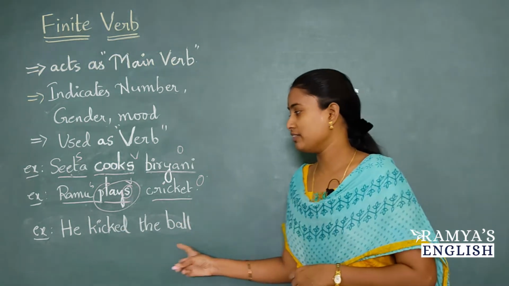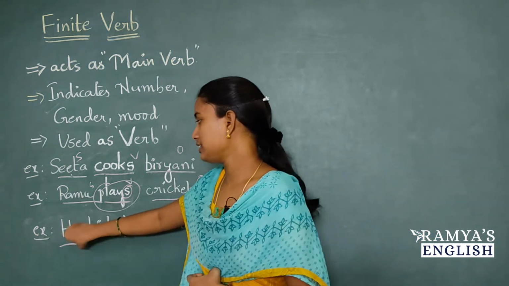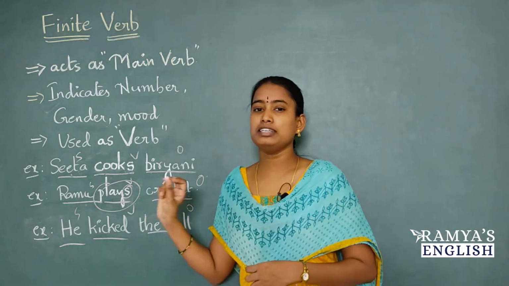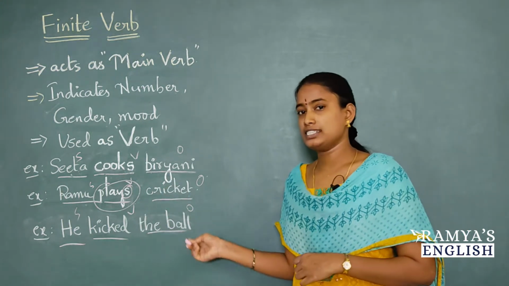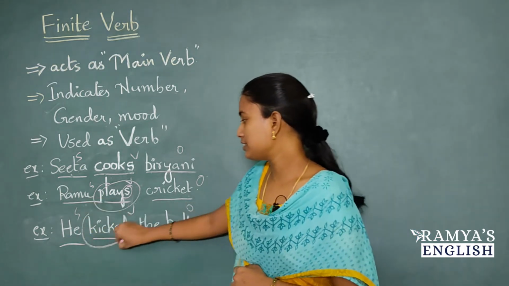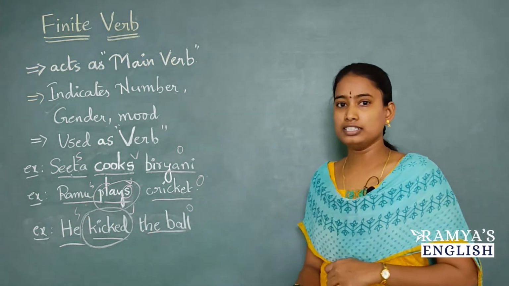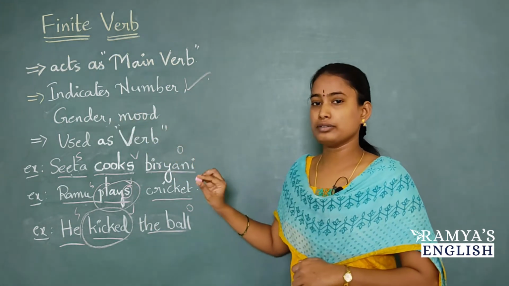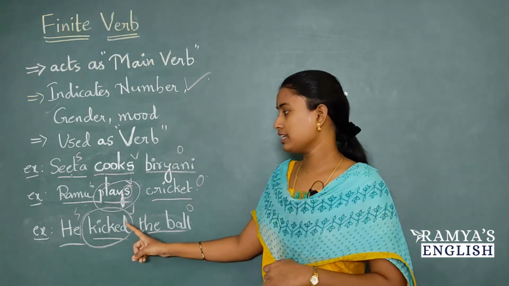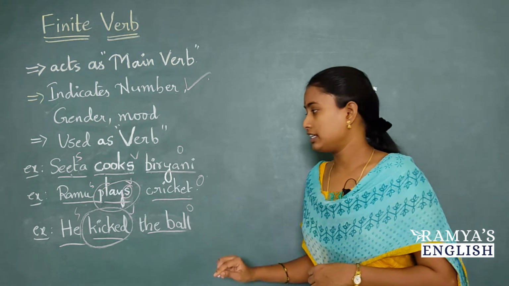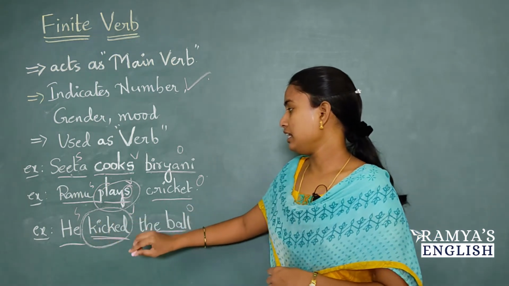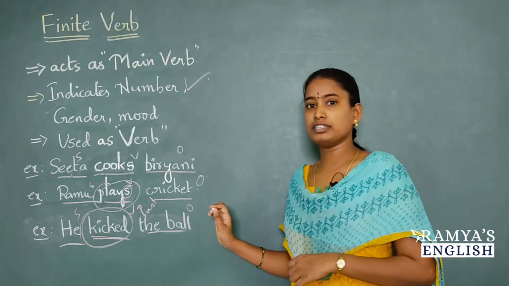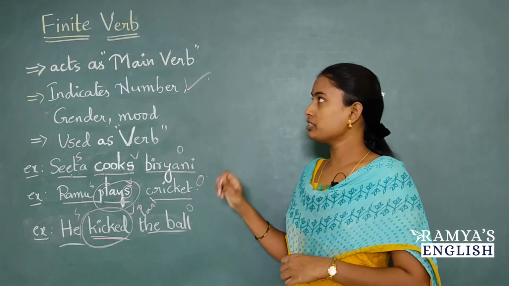And the next example we have is he kicked the ball. Subject is he, kicked is verb, the ball is object. Can you tell me this sentence is in which tense? Yes, it is in past tense. Based on this verb, we can easily identify the tense. As the second point tells, it indicates the tense also. So this kicked verb is indicating the tense of the sentence, because this is in the past tense. So by looking at this verb, we can easily identify the tense of the sentence. So this is all about finite verbs.